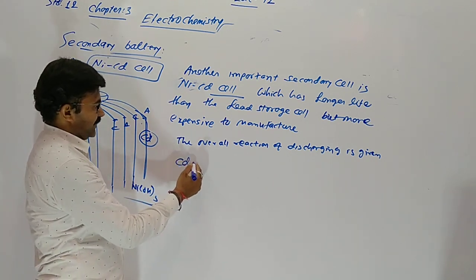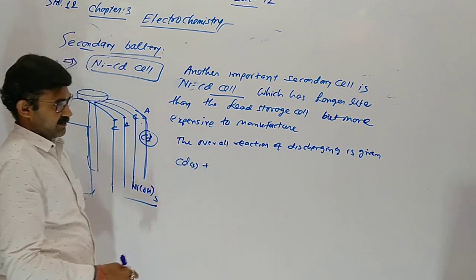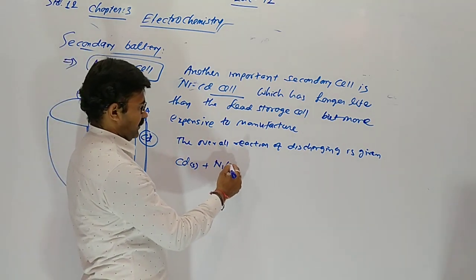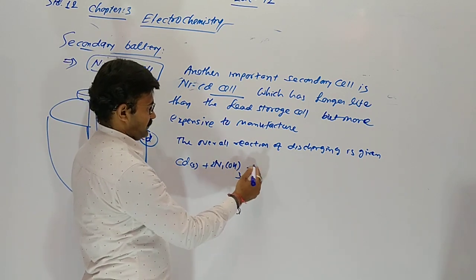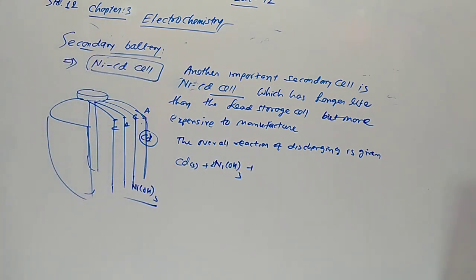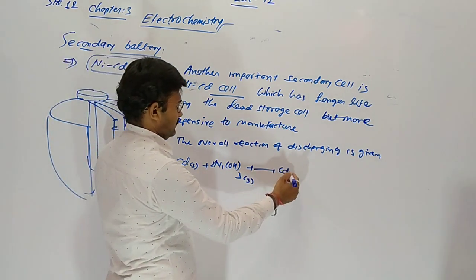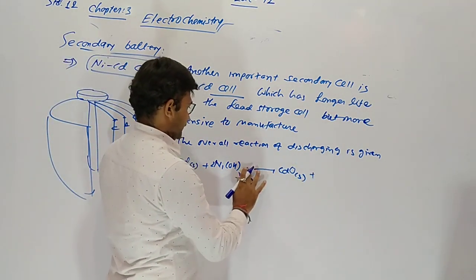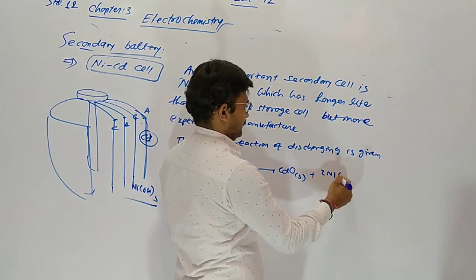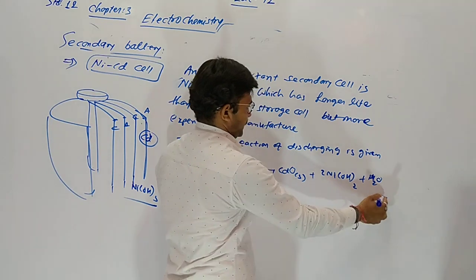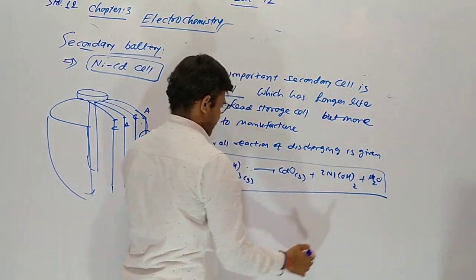In our book, the overall redox reaction is given: Cd solid plus 2 Ni(OH)3 solid gives CdO and 2 Ni(OH)2 and water. This is the overall reaction of our cell.